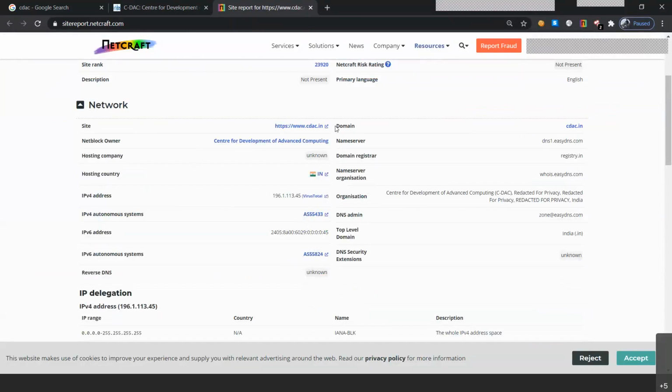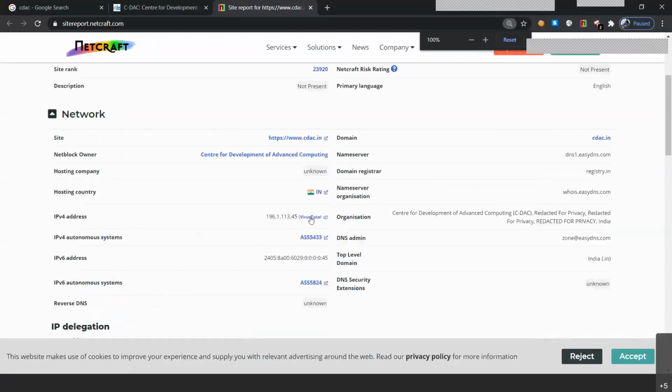So we have got the site name, the domain name, the network owner, name server, hosting company, domain registry, hosting country, and name server organization, along with the IPv4 address. That is important, along with the VirusTotal link. The VirusTotal link has been given so that we can click on it and it will scan the particular website for any malicious content. If it's already been given to you, that means this website has no malicious content and it's a very safe website. Along with the organization, that is CDAC, then the IPv4 autonomous systems code, the DNS admin has also been given, along with the IPv6 address, because we have enabled that.